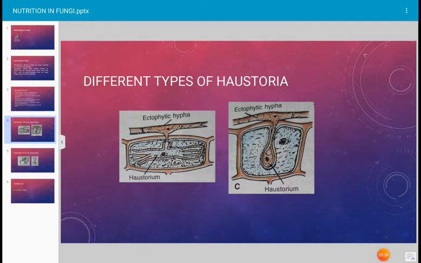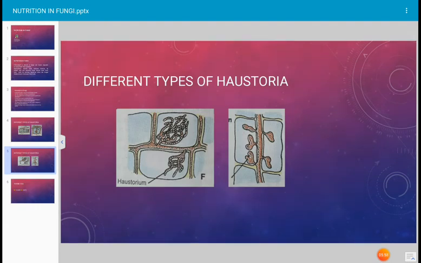This happens in ectoparasites. The mildew pathogens are ectoparasites. They grow external to the host. They produce numerous sporangia, sporangiophores and mycelial mat, etc. And these fungi produce different types of haustoria. These are two different shapes of haustoria shown in the figure. Next.